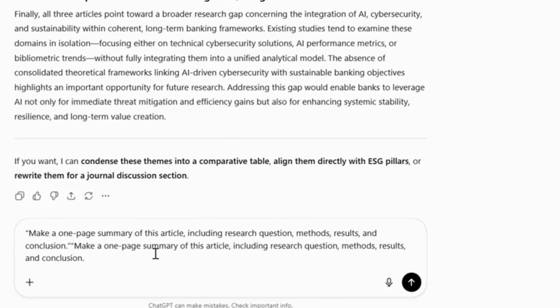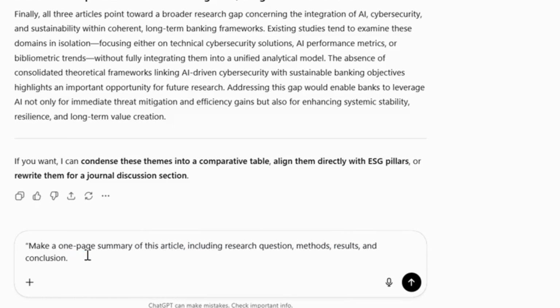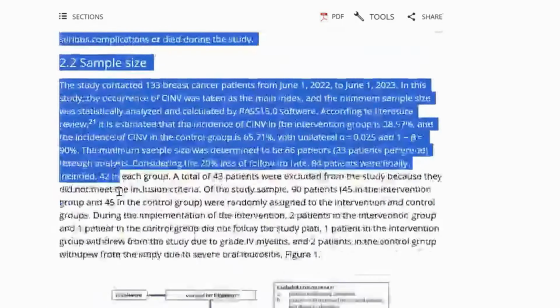Similarly, if you want to create a summary for a presentation or notes, you can use a prompt such as, "Make a 1-page summary of this article, including the research question, methods, results, and conclusion." Then, copy the entire article.